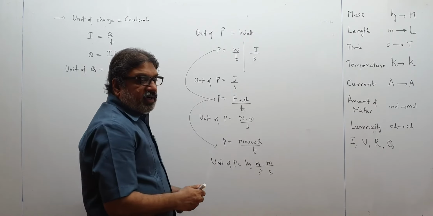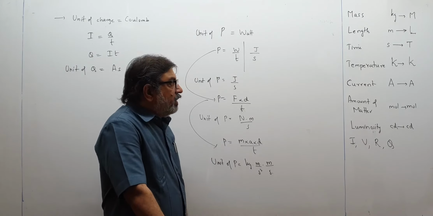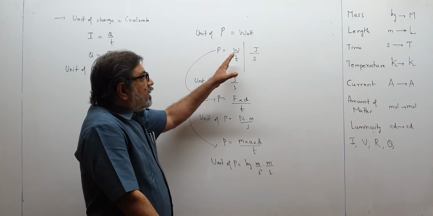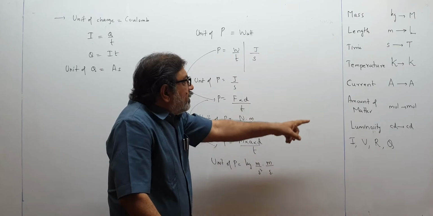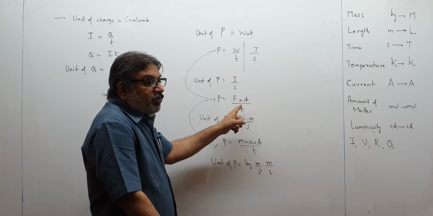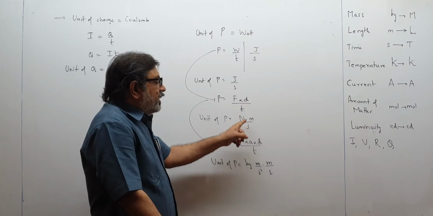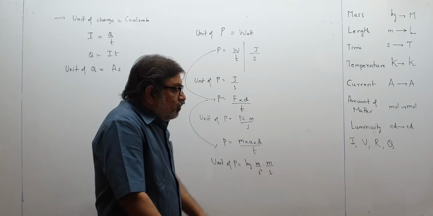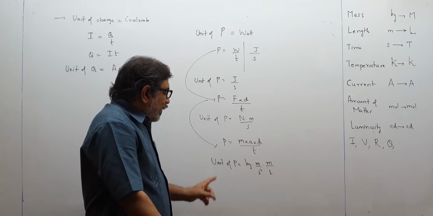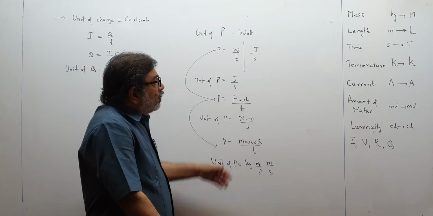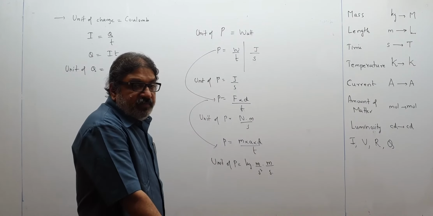So now the unit of power is expressed in terms of fundamental units, and now I can get the dimensional formula. So see how I have broken up. Power was work upon time. So work I broke up. Work is joule per second, but I cannot see joule over there. So I broke up work. Force into displacement upon time. Work is force into displacement. Then its unit would have been Newton meter per second. Newton I cannot see over there. So again I break Newton. This formula again I break. Force means MAD upon T. Now I write the unit of P like this. So one by one keep on breaking till the time you reach the fundamental units.